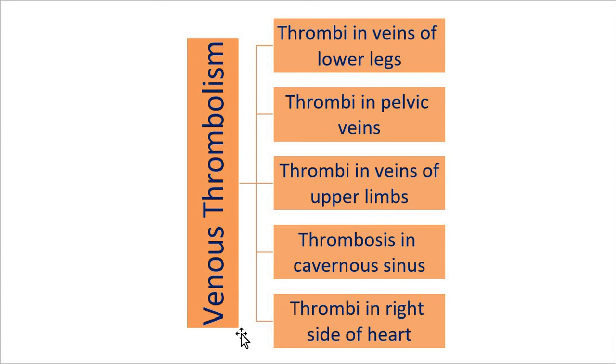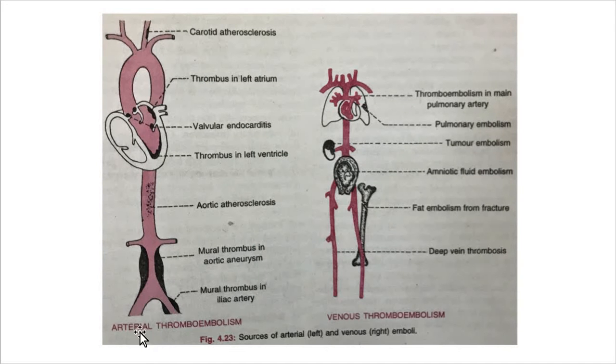Now after that, you can focus on the diagram also. Here you can see arterial thromboembolism and venous thromboembolism. In the case of arterial thromboembolism, this is the carotid atherosclerosis.